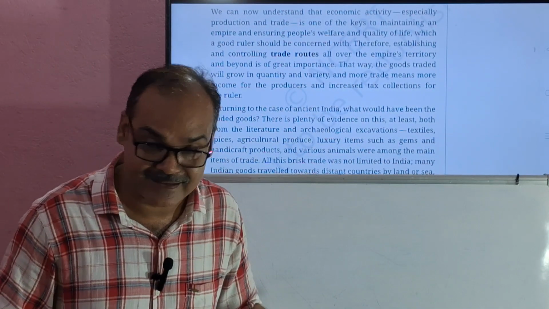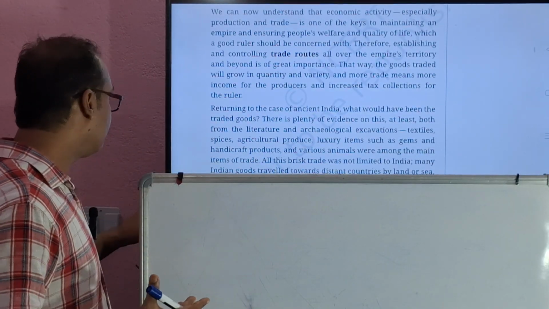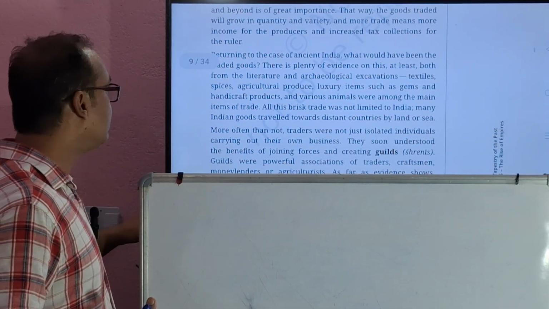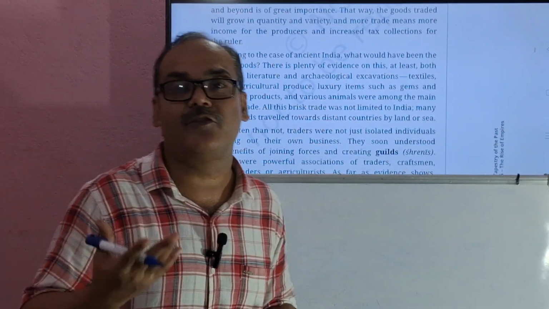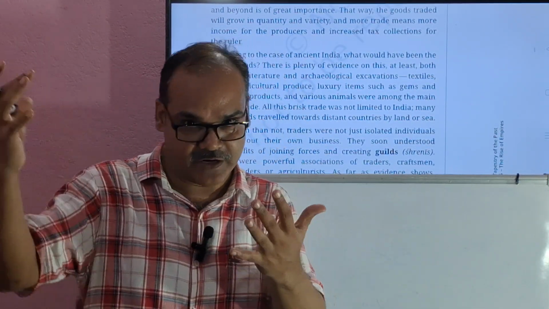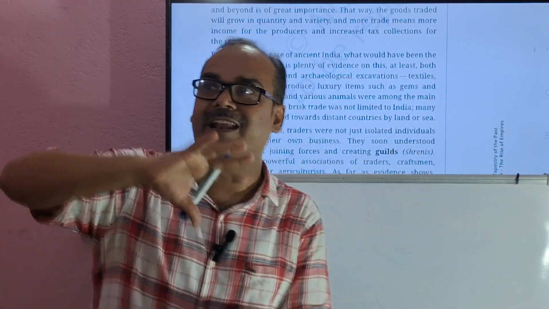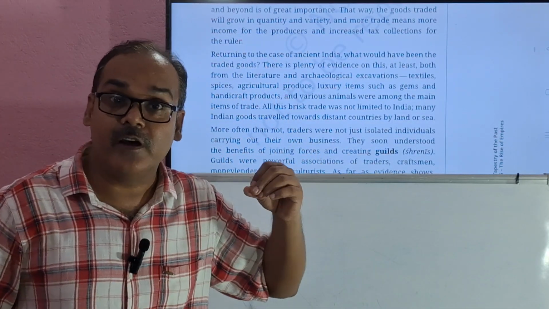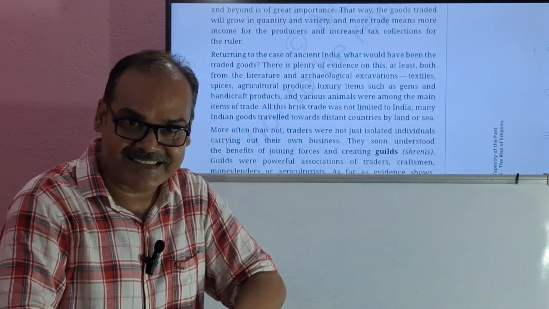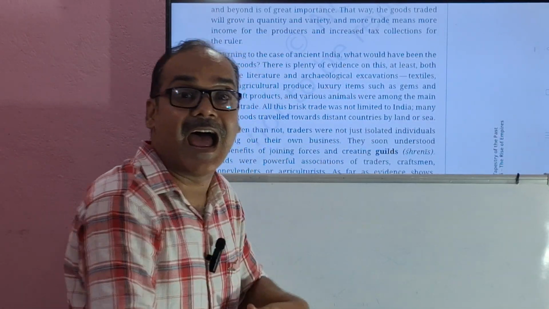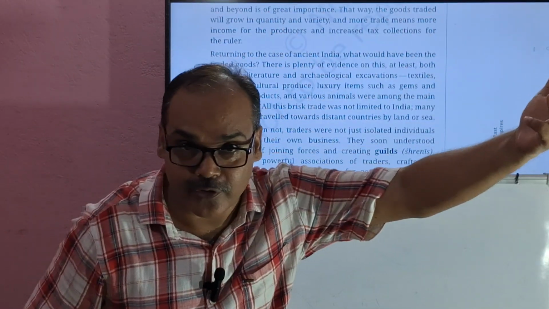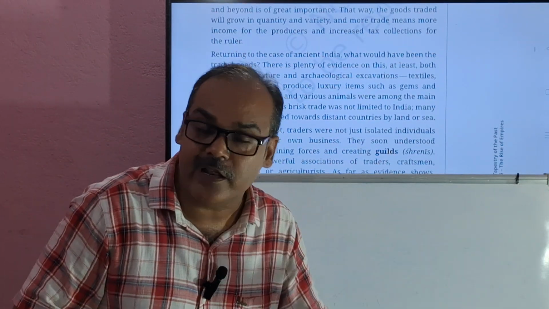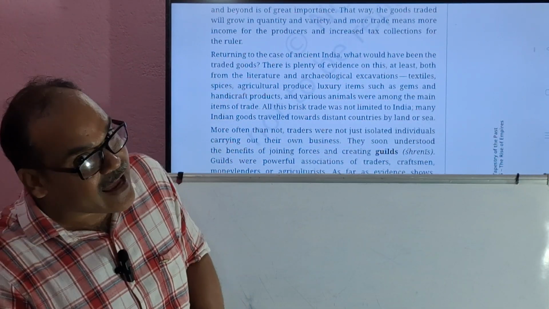pay the taxes, right? Returning to the case of ancient times, what would have been the traded goods? What type of goods were traded? Some of the goods were imported, some were exported. But in India, what was the case? We were importing less from other countries and we were exporting more. Now we are going to discuss which items were imported and which items were exported.